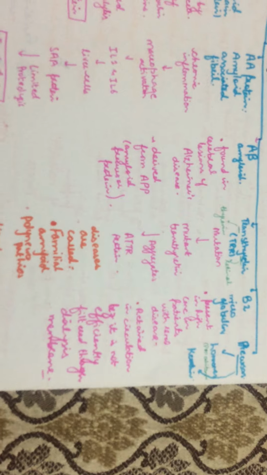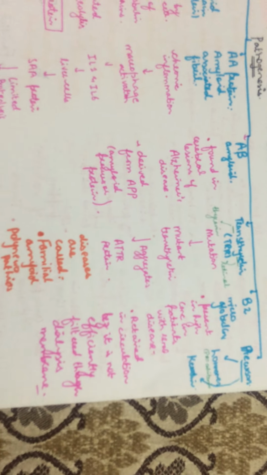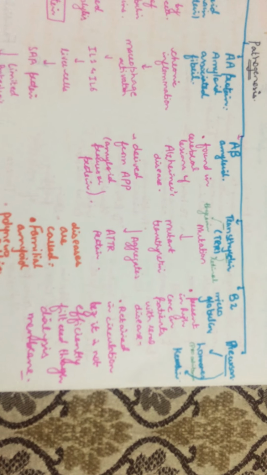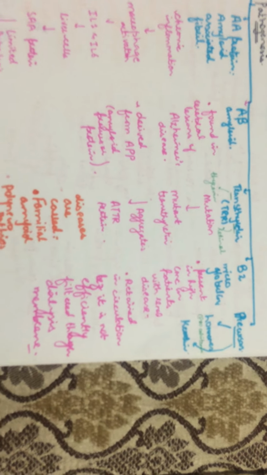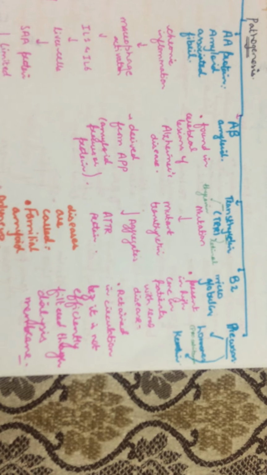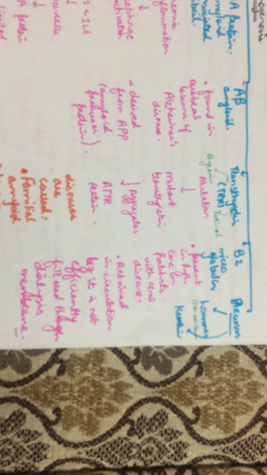Beta-2 microglobulin is a component of the MHC class I molecule and a normal serum protein. It is present in high concentration in the serum of patients with renal diseases and is retained in the circulation because it is not effectively filtered through the dialysis membrane. Amyloid deposits derived from diverse precursors such as hormones, procalcitonin and keratin have also been reported.